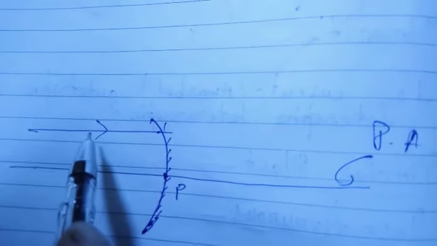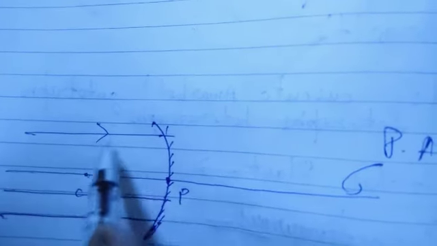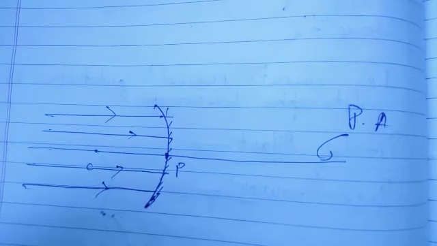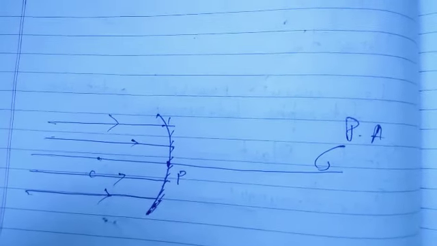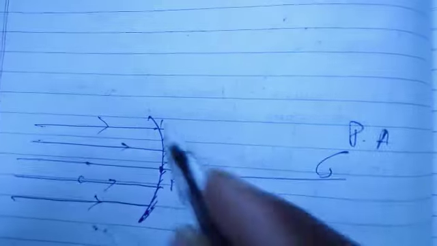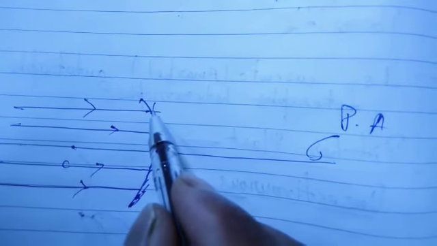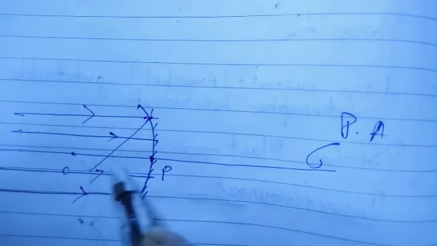Yes, clear? Now let us suppose this ray is falling on the mirror. So is this ray an incident ray or a reflected ray? Yes, definitely it is an incident ray. And what about this ray? This is also an incident ray, and this is also. So these all are incident rays. Okay, and as we know, a mirror reflects light rays. So it will reflect. By observation we found it reflects like this.